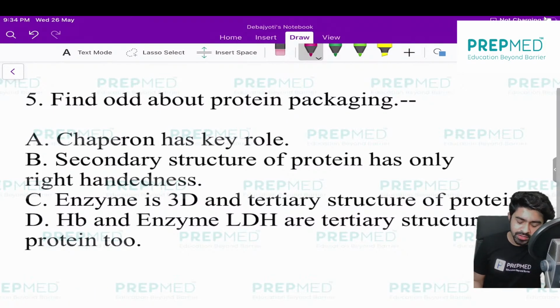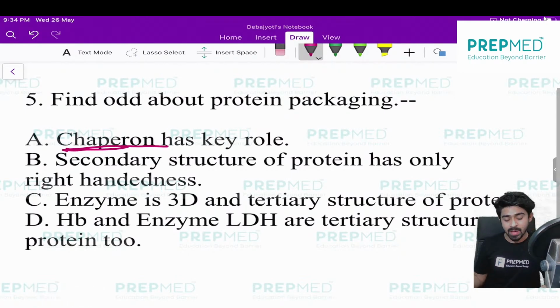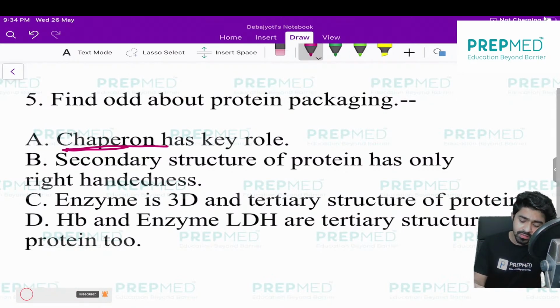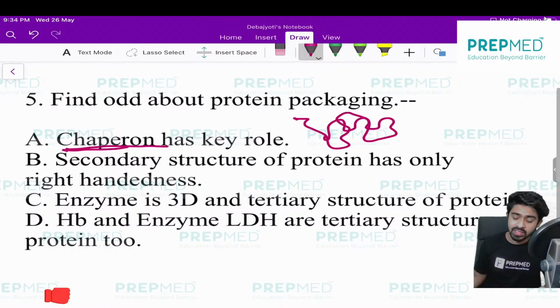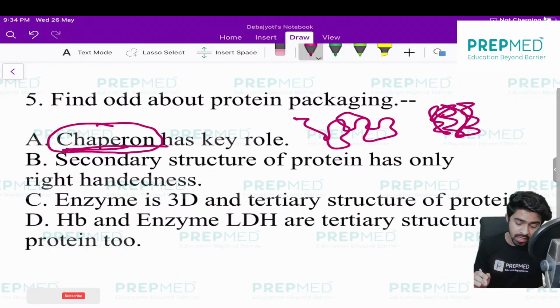All right. So the first statement, if I explain, chaperone is the protein which helps in protein folding. If I draw this protein, I have drawn the tertiary structure of the protein, but if you want to package it now, you need the help of another one, which is called chaperone protein. It is itself also a protein, and this protein will help you in packaging of the proteins. So this is the correct answer.